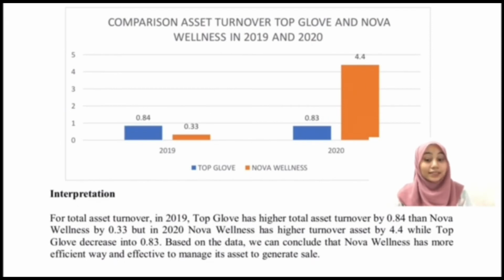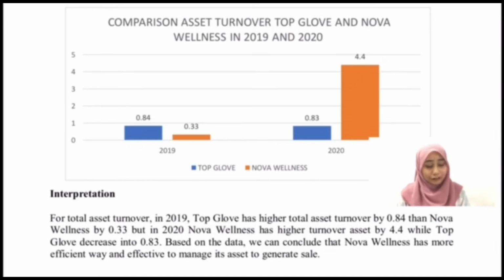Next, the comparison of total asset turnover. In 2019, Top Glove has higher total asset turnover at 0.84 than Nova Wellness at 0.33, but in 2020, Nova has higher turnover at 4.4, while Top Glove decreased to 0.83.